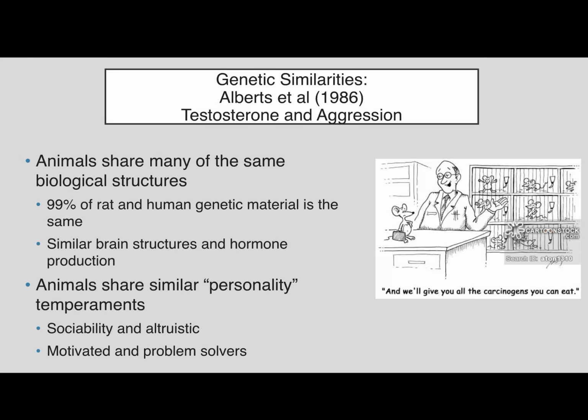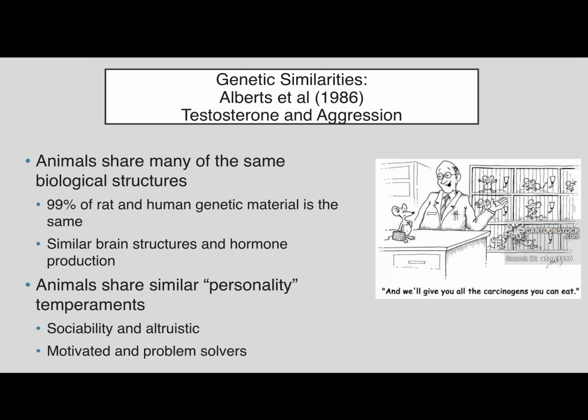Some of them were put into a low testosterone group. So what that meant is that they were castrated, and so their testicles were removed, and so they didn't have as much testosterone. And then the other group was put into a high testosterone group, where they underwent a surgery where they implanted a pump that would double the amount of testosterone that was produced within their body. All right?